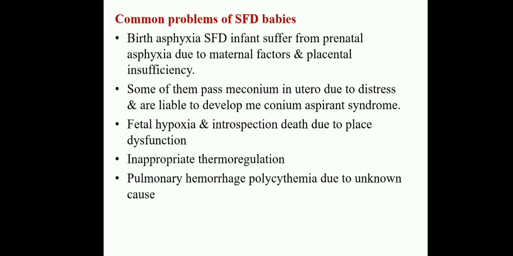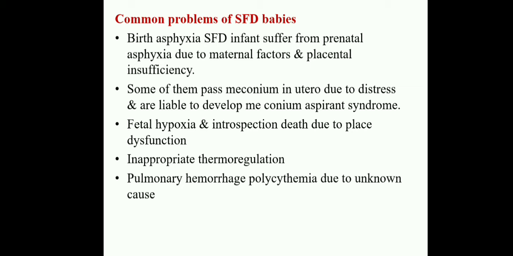Why does meconium aspiration occur, and the passage of meconium? Because of some asphyxia. The blood circulation is not attained properly to the baby. At that time the vitals are impaired. The blood circulation to the brain is decreased, so automatically, because of some compressions, or some deformity or congenital malformations, the baby may pass meconium during intrauterine life.